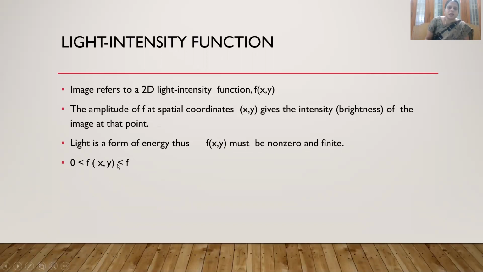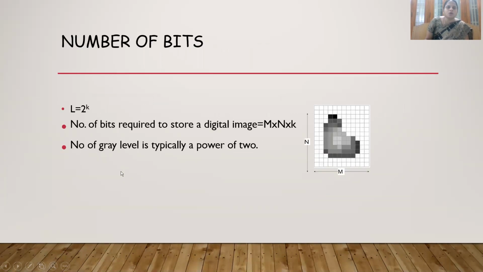It is actually a value of intensity, so it must be non-zero and it must be a finite value. We cannot say the value of a light is infinite like that. So it lies in between 0 and infinity.